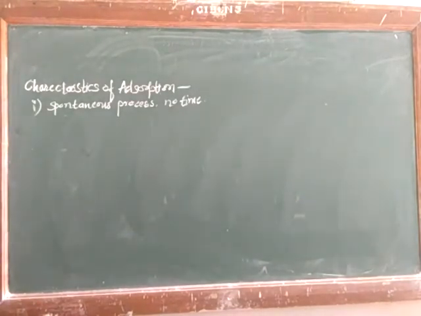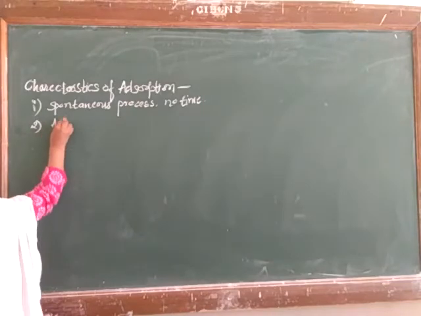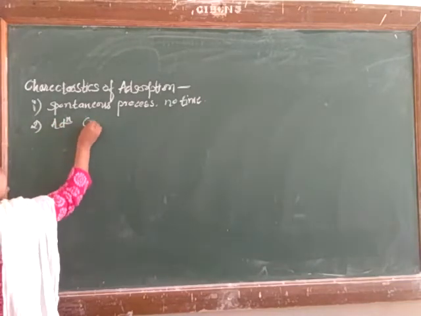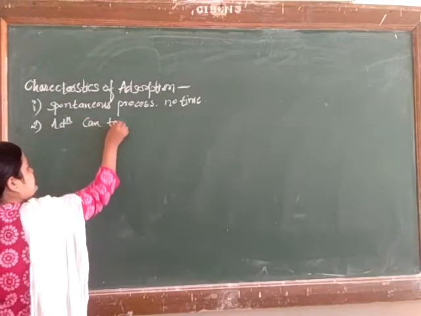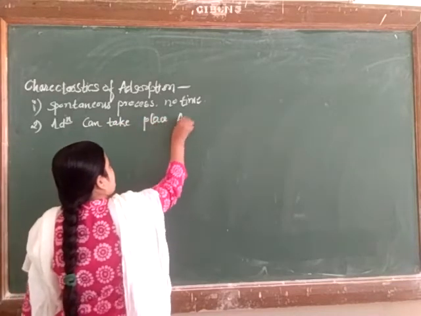Now what is the second? Second, adsorption can take place on all surfaces.